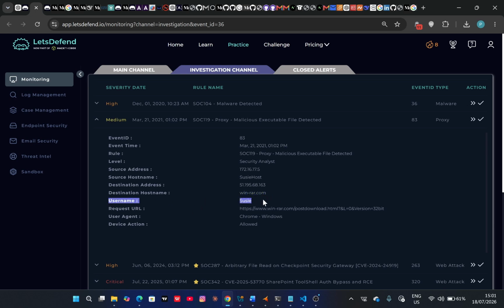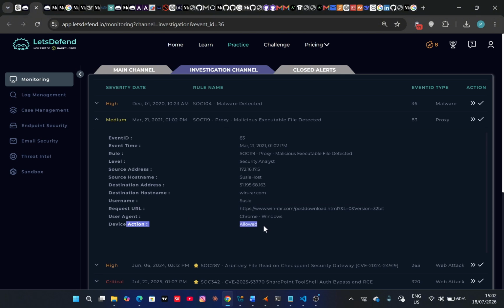The username is Susie, and the requested URL was this, so we can run the URL through threat intel platforms like VirusTotal to understand if there is anything malicious with regards to that specific URL. Then it was Chrome via Windows, so the user agent tells us the specific browser that was used in accessing the URL.